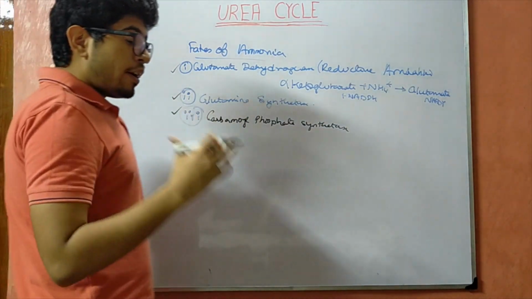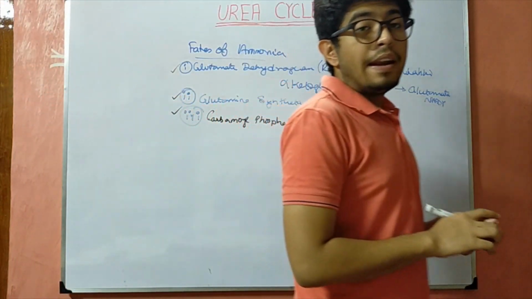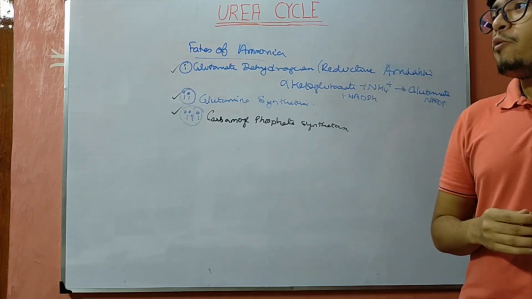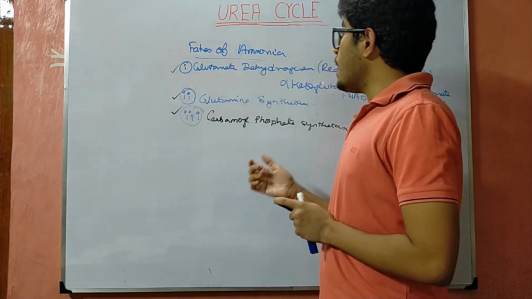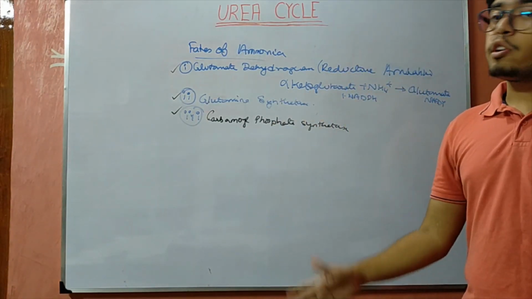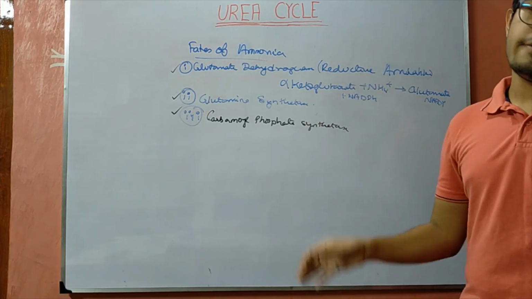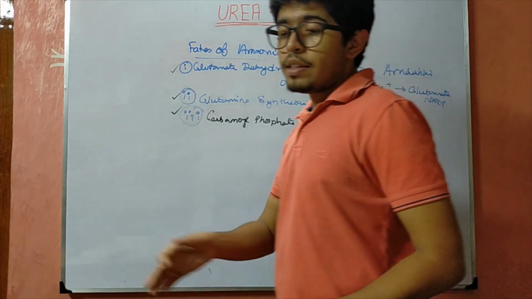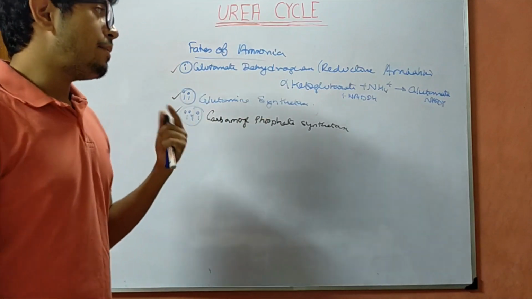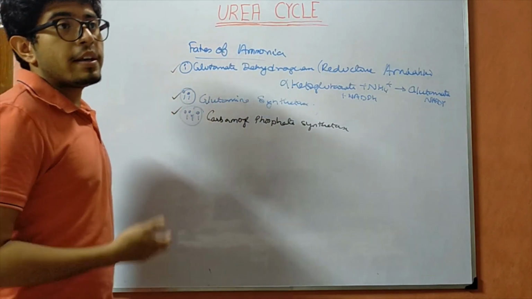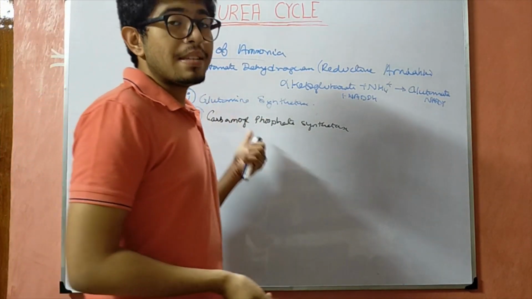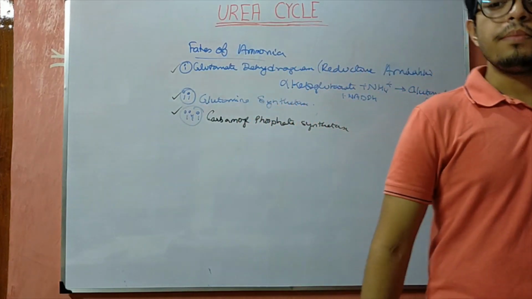For a brain cell which is entering the comatose stage, where there is excess accumulation of ammonia, the first reaction that is going to take place is the reductive amination reaction, where there will be the formation of glutamate, so that the glutamate, with the help of the glutamine synthetase reaction, can form glutamine.